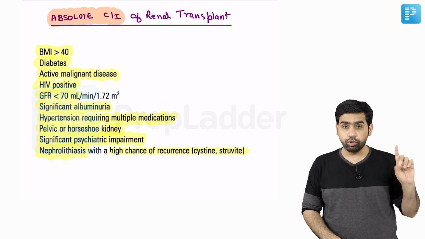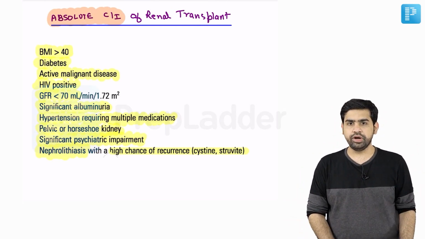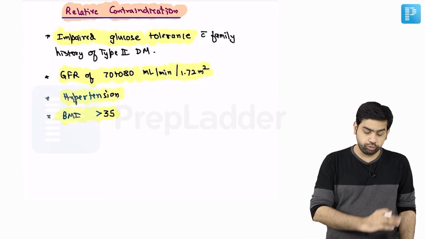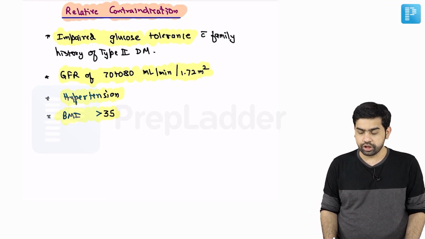So yeah, these are the absolute contraindications. All are logical if you just think about that. But yeah, I hope you have understood the reason behind it. So those were the absolute contraindications. Now let's talk about the relative contraindications.